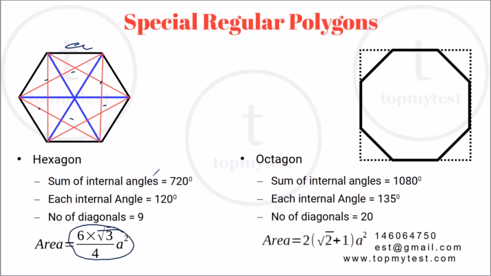Right? You can use the previous relations over here to find the number of internal angles, the sum of internal angles, each internal angle, number of diagonals, etc. Right? Now, a regular octagon is created by chopping the corners of a square. So if you cut the corners of a square, you will get a regular octagon. Each of them, this is 45 degrees. So each internal angle will be 135 degrees. Again, by using the same relations, you can also find the area of the octagon over here. Okay. So let's try to solve a few questions which have come up in the recent CAT and IIFT exams using these relations.